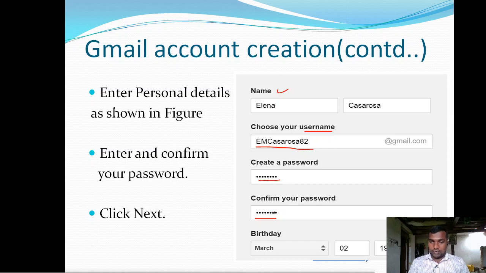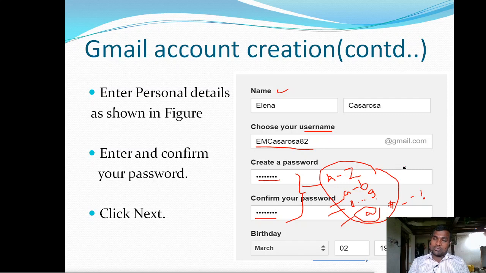You need to enter the password twice, and remember one thing, while choosing this password it must contain at least one alphabet from capital A to Z and one alphabet from small a to z, digits 0 to 9, and special symbols like at the rate, hash, underscore, hyphen, exclamatory mark, dot, comma, etc. So a password must contain at least one special character, at least one digit, at least one small alphabet, and at least one capital alphabet, and all combined together the password length must be at least 8 or 9 characters.